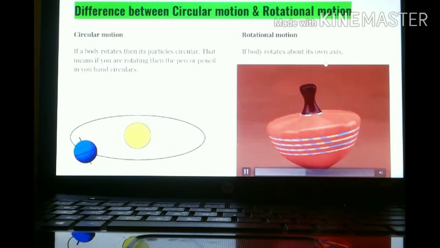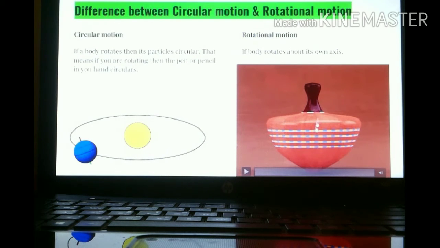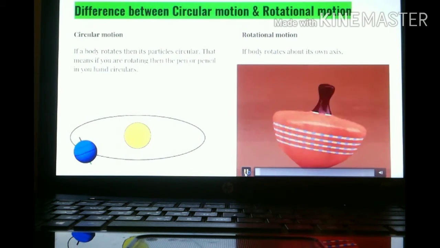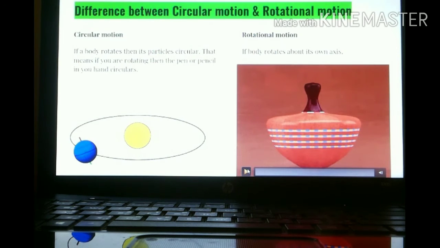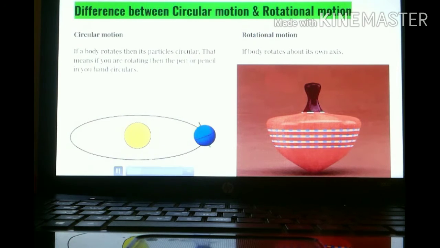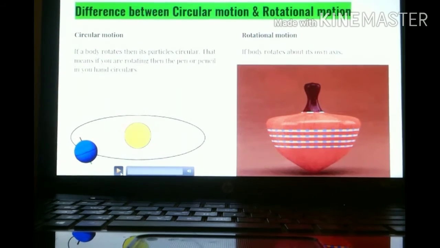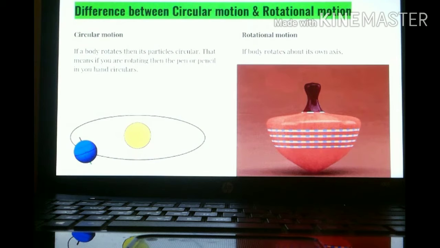You can see this axis. It is rotating around this axis. So this body is said to be rotating. You can say a fan rotates. A fan doesn't circulate. Earth rotates as well as revolves. We will see all these things in the next slide. Circular motion: whenever a particle is moving along a certain path, it is called circulation. I'll repeat: if a body rotates, then its particles circulate. If you are rotating with anything in your pocket, then that particle will circulate.